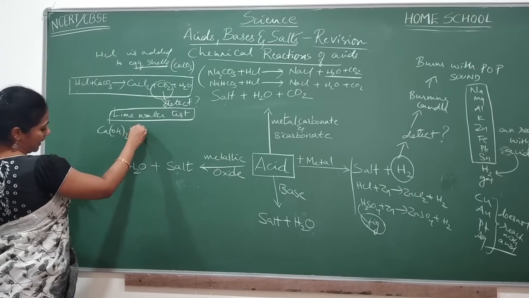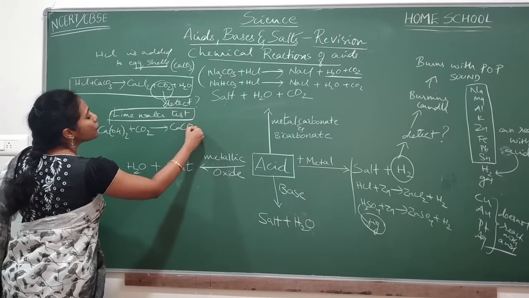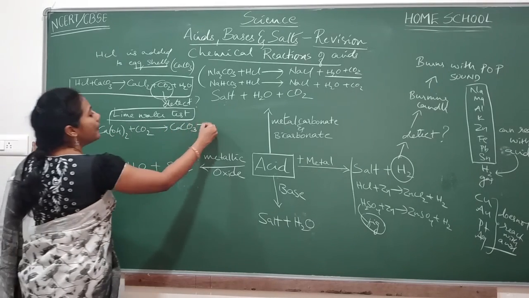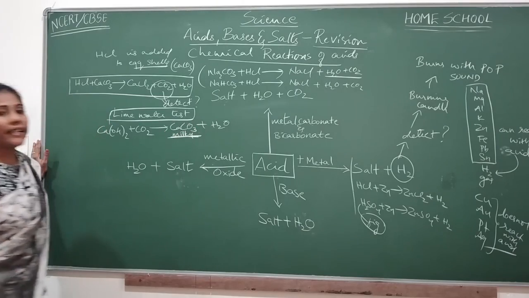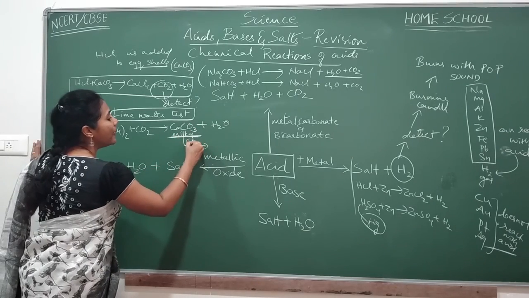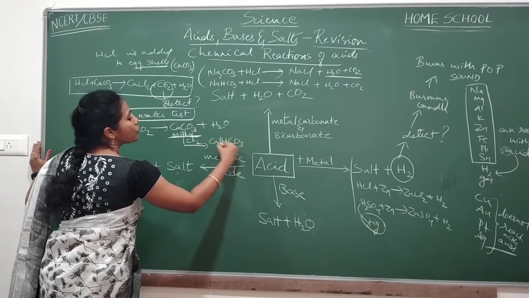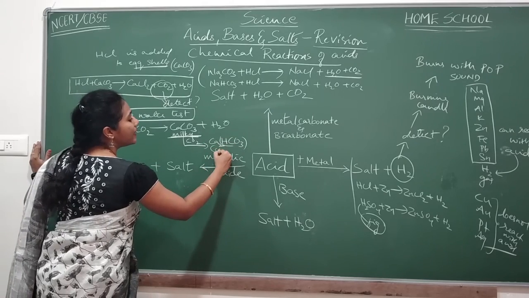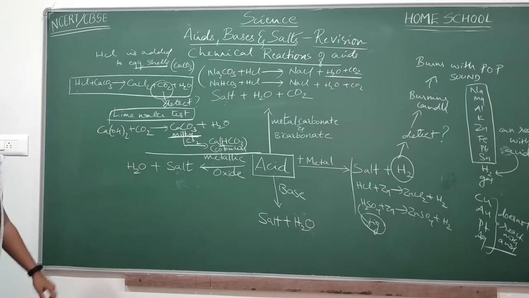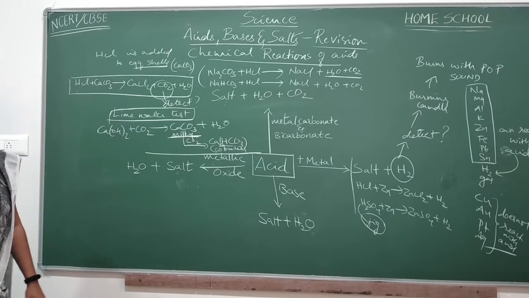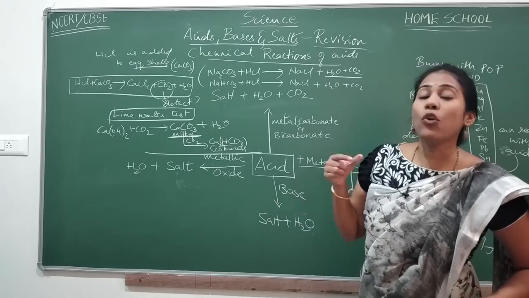When carbon dioxide gas is passed through calcium hydroxide, you will get a milky solution, that is calcium carbonate plus water. And this is milky white color. And to this, when some more amount of carbon dioxide is passed, you will get calcium bicarbonate solution, which is colorless. This is what we call lime water test. Clear everyone? So this is a very, very important test that you have to remember, lime water test.